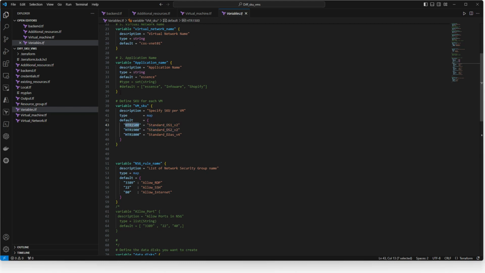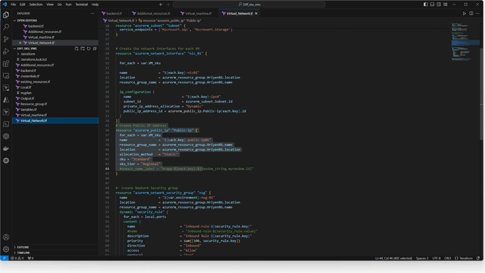For example, if you go with the NIC card, I use the for_each and I reference the variable, that is my VM SKU. If you see the NIC name, first whatever name is there, the VM name, at the last it will be NIC. If VM2, it will be VM2, and at the last it will be nic01. And then all the rest remains the same.